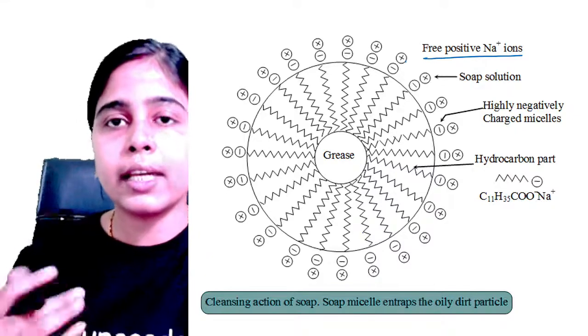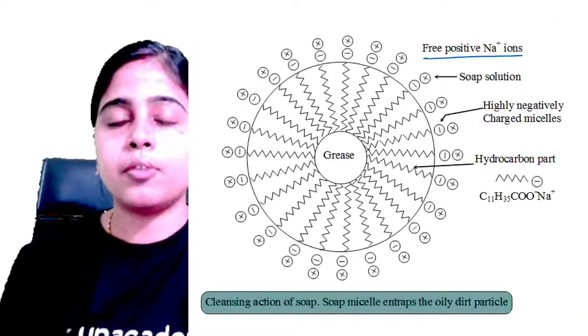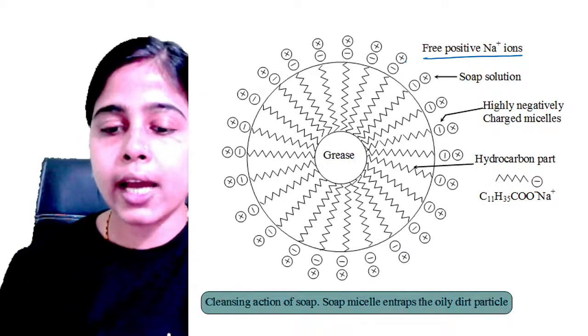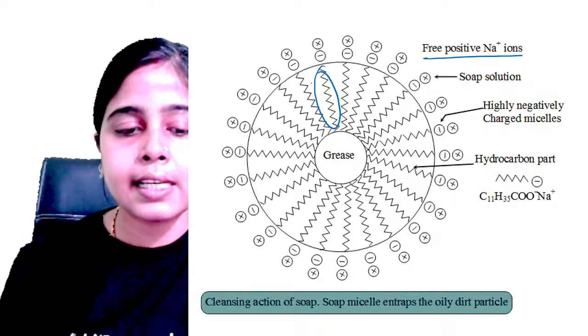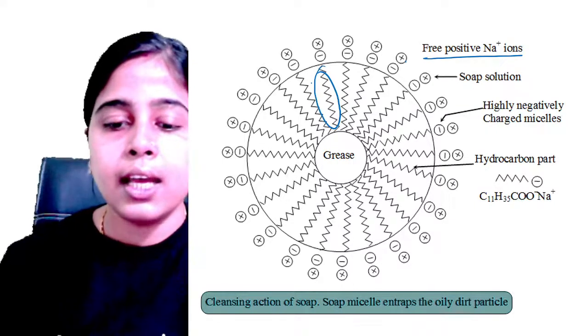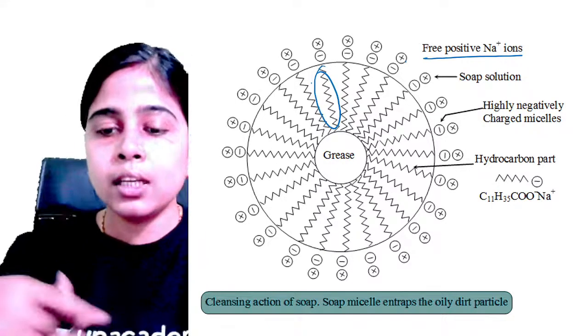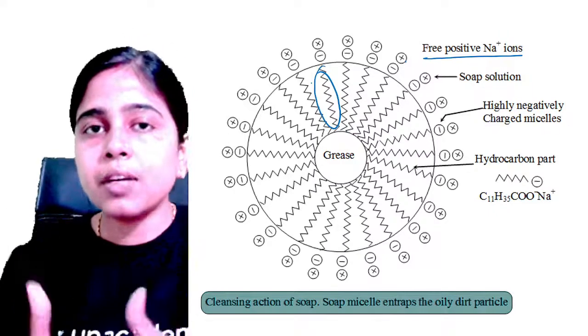So this will again take out the dust particles from the clothes. Clear? So in cleansing action, as I told you, this is the hydrocarbon tail which is attaching itself to the oily dirt. And when the water is stirred, we stir the water, what happens, this oily dirt will tend to lift up from the dirty space.